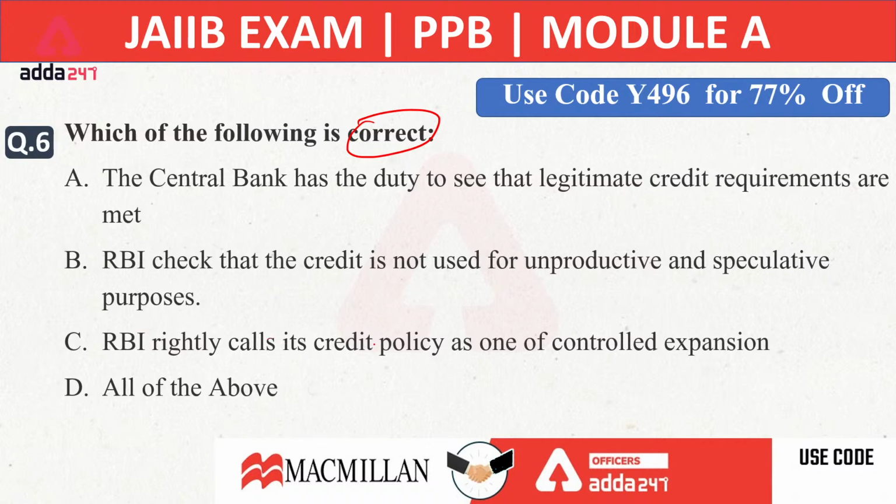RBI rightly calls its credit policy as one of controlled expansion, or all of the above. If this is C, it means RBI rightly calls its credit policy as one of controlled expansion.